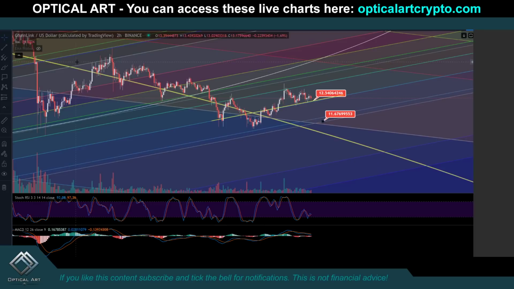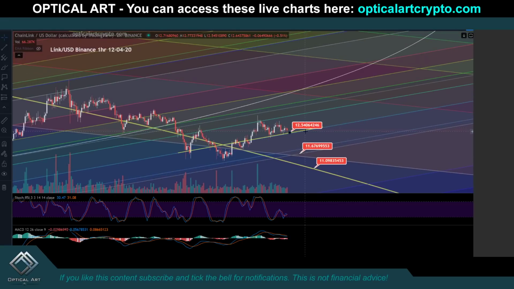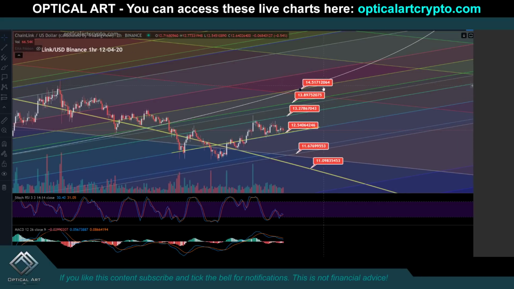Take note, we've been riding right down this yellow ring. So a likely support level to catch a bounce potentially is around $11.09 or $11.10. If we push up, your next resistance above is $13.27. Your resistance above that, $13.89. And then you have this white ring that has been support, will become resistance around $14.51.